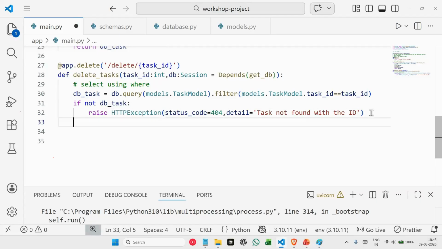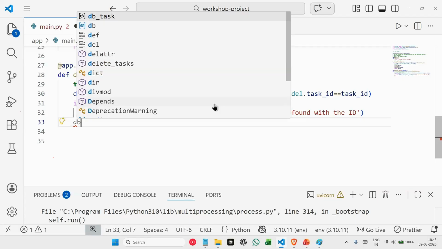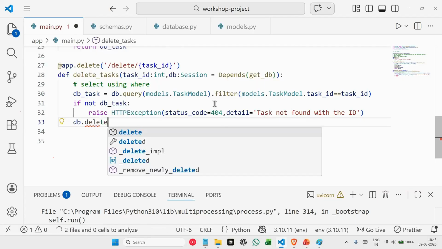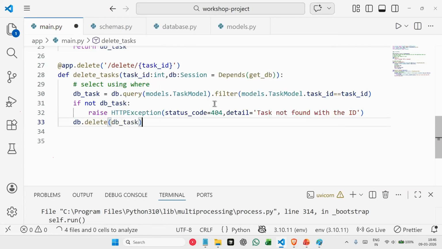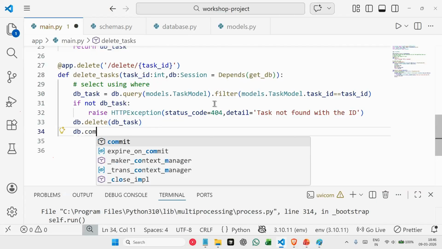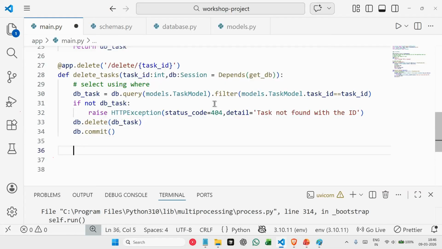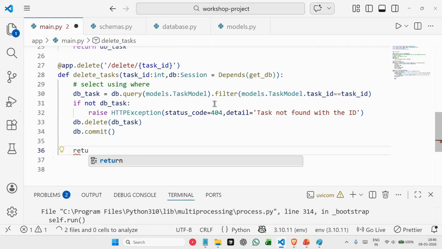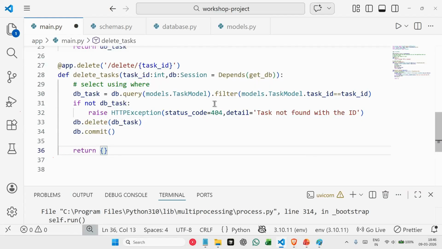If we do have a task, okay, we don't have any error here. We found a task. Then we say db.delete of that task, db_task. We have deleted our task. After that, db.commit. Done. And as a response, we are sending, we'll say message is task deleted successfully, and also we'll send our task which we deleted. We'll say task is db_task. We deleted this task.